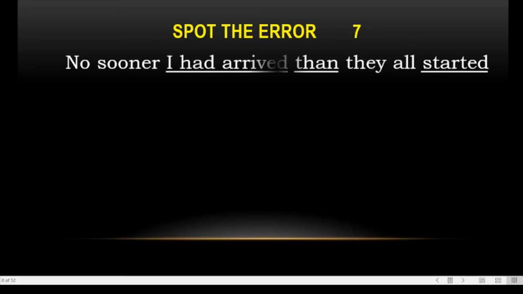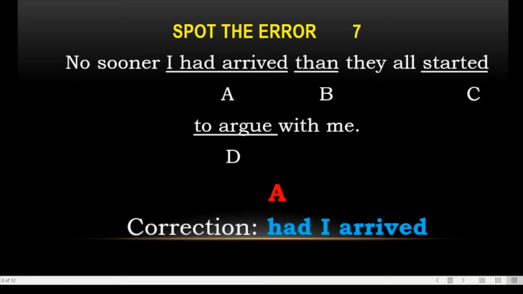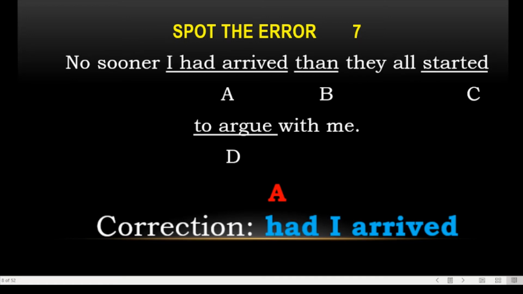Next, the next one is spot the error. No sooner I had arrived. Now here we have no sooner. This is verb inversion. I had arrived, then they all started. So yes, when we have no sooner, we have to use verb inversion. Here we have had. This is your helping verb, auxiliary verb, and arrived is the main verb here. So no sooner had I arrived. This is the answer. No sooner had I arrived. This is called verb inversion. There is another separate video on this topic. You can type just verb inversion in English grammar with Masood and watch this video.